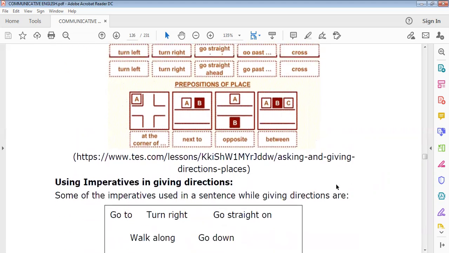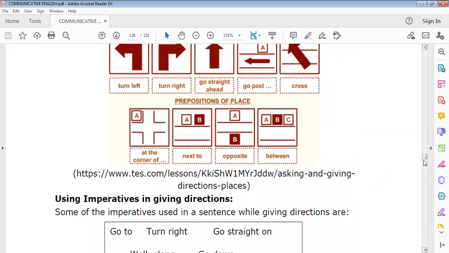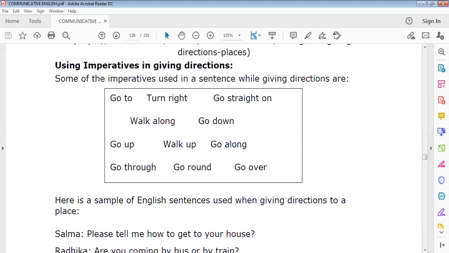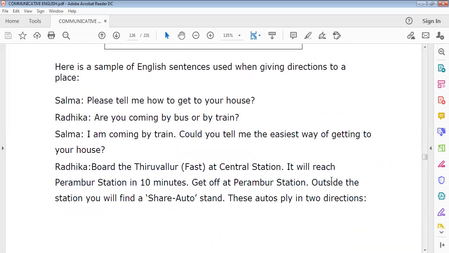Okay, so what are all the words that you will use? Turn left, turn right, go straight ahead, go past, across, at the corner, next to, opposite, between. So these are all the words that you will use for asking for and giving directions. Also: go to, turn right, go straight on, walk along, go down, go up, walk up. So these are all the words that you use for giving directions. This example I've given you in the text also.